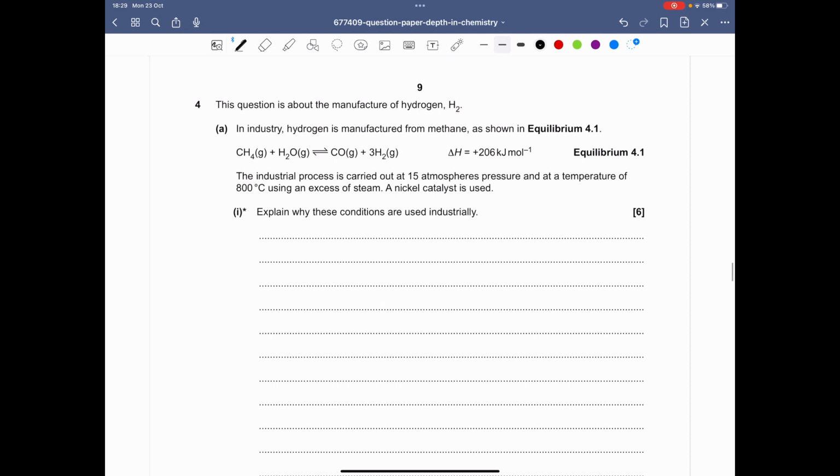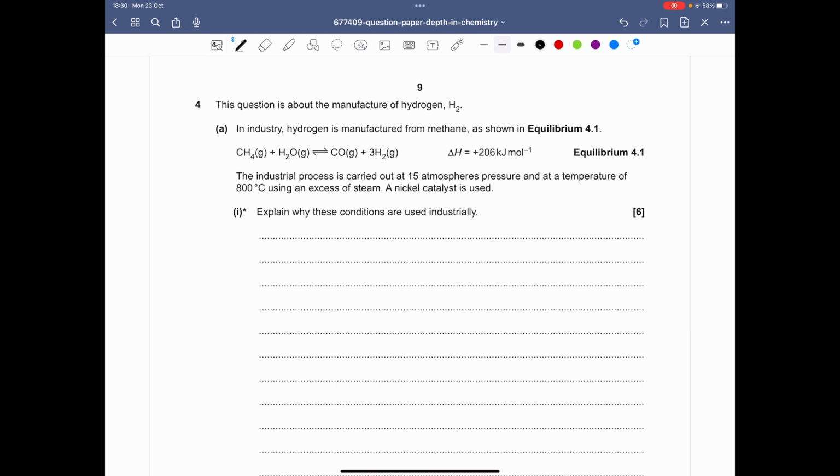Right, question 4. So here we've got a nice Le Chatelier's principle question. So in industry, hydrogen is manufactured from methane, as shown in equilibrium 4.1. So we have methane plus water makes carbon monoxide and hydrogen, it's an endothermic reaction. The industrial process is carried out at 15 atmospheres pressure and at a temperature of 800 degrees centigrade, uses an excess of steam. A nickel catalyst is used. Explain why these conditions are used industrially.